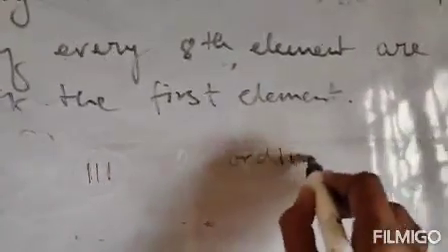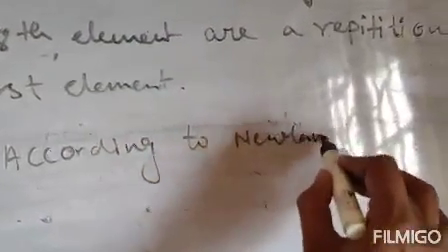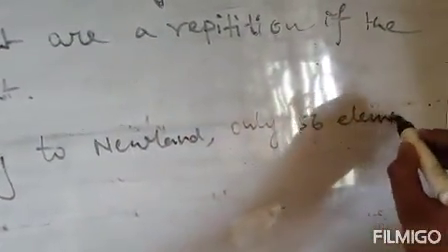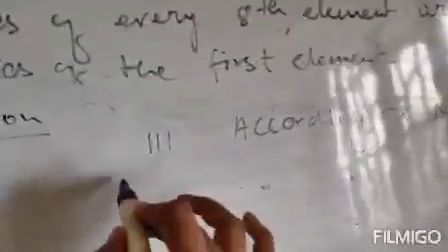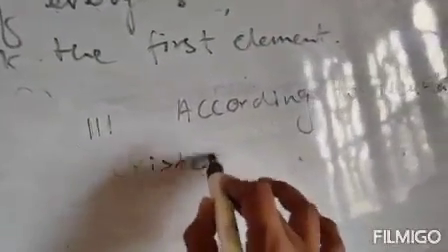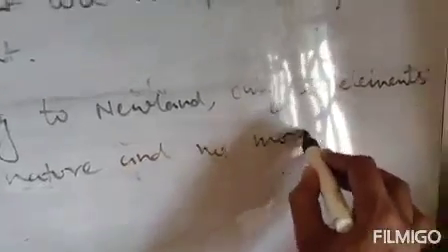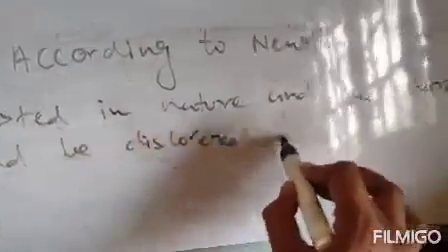So according to Newland, only 56 elements existed in nature, and no more elements would be discovered in future.